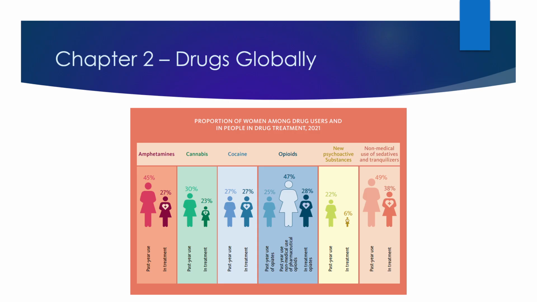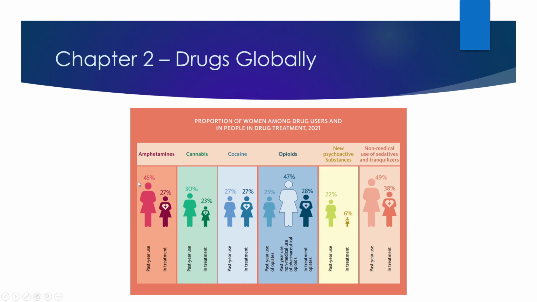Now, the proportion of women among drug users and in people in drug treatment, 2021. Again, this is an example. I think this could be kind of a confusing graph. What it's saying here is you've got major different types of drugs, and in the first column, the left side, it tells you what percent of the people using the drugs are female, and then to the right is the percent who are female who are in treatment. So that's why they have two individuals here. One is if we're talking about users, the other one's talking about in treatment.